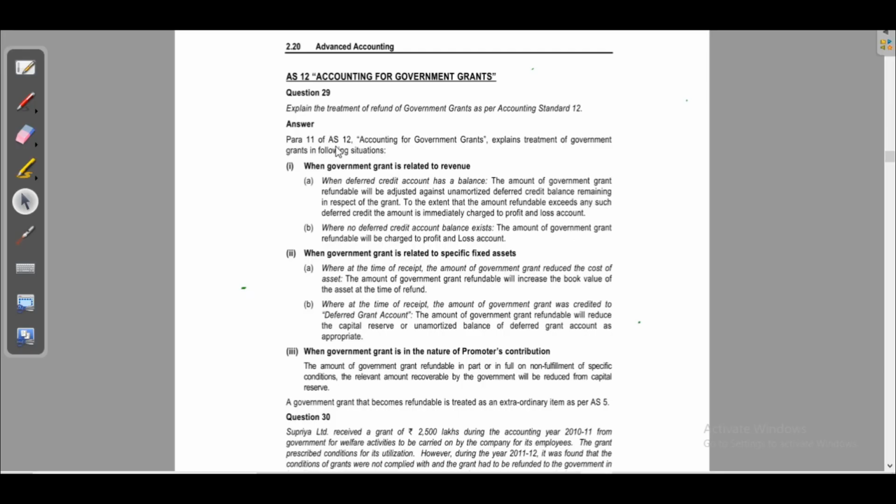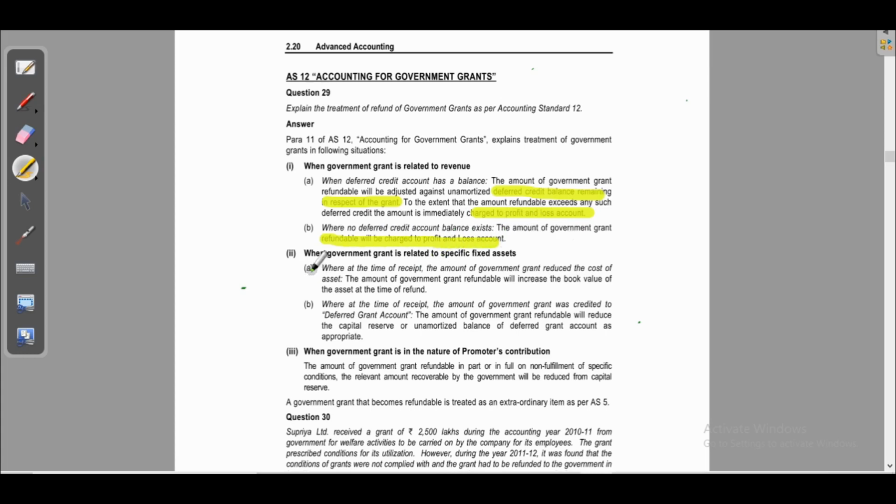As per para 11 of AS 12, accounting for government grant, explain treatment of government grant in the following situation. When government grant is related to revenue, when a deferred credit account has a balance, the amount of government grant refundable will be adjusted against the unamortized deferred credit balance remaining in respect of the grant. To the extent that the amount of refundable exceeds any such deferred credit, the amount is immediately charged to P&L account. Where no deferred credit account balance exists, the amount of government grant refundable will be charged to P&L account.